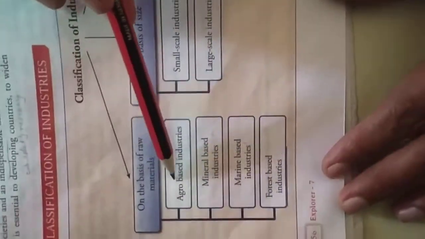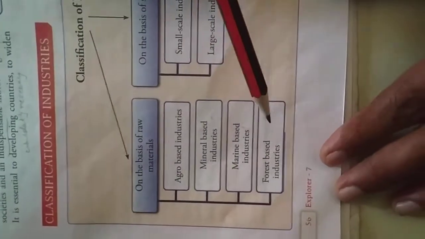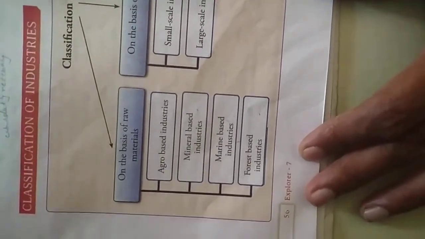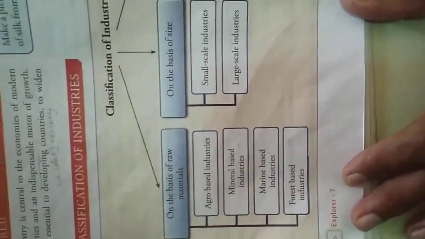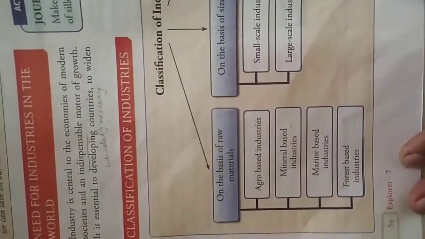So we have different types of industry. Classification of industry, you can see this flow chart. First is on the basis of raw material. On the basis of raw material we have agro based industry, mineral based industry, marine based industry and forest based industry. First, agro based industry, based on agriculture, like sugarcane industry, silkworms, cotton textile, flour mills, shellers.